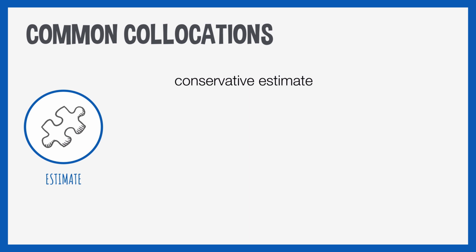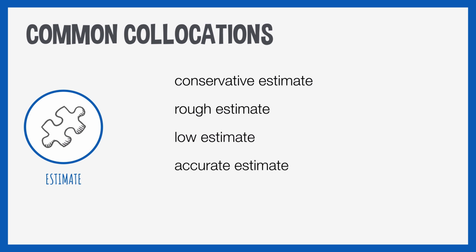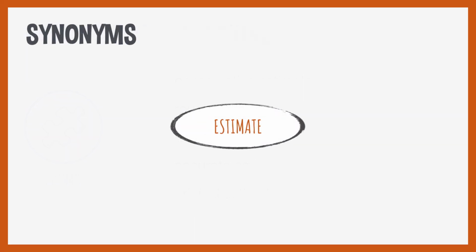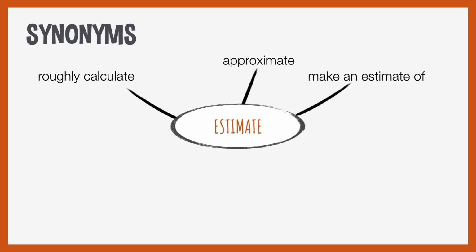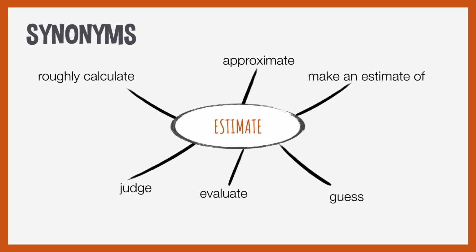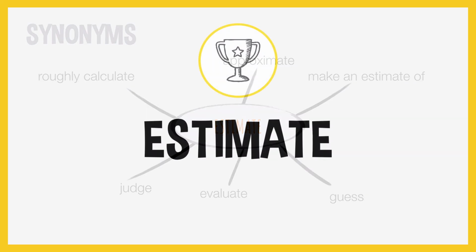Conservative estimate is a common collocation. Rough estimate, low estimate, accurate estimate, and original estimate. And some similar words or phrases: roughly calculate. You can approximate something. You can make an estimate of, guess, evaluate, and judge. So those are words with a similar meaning to estimate.